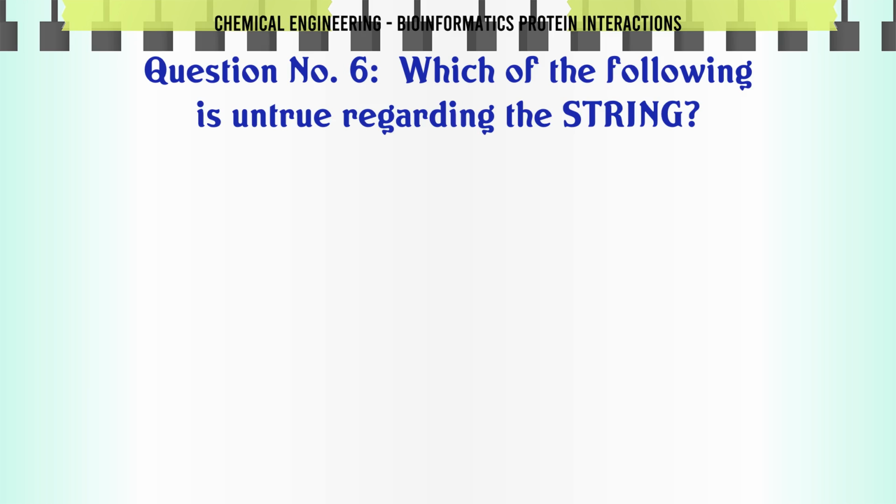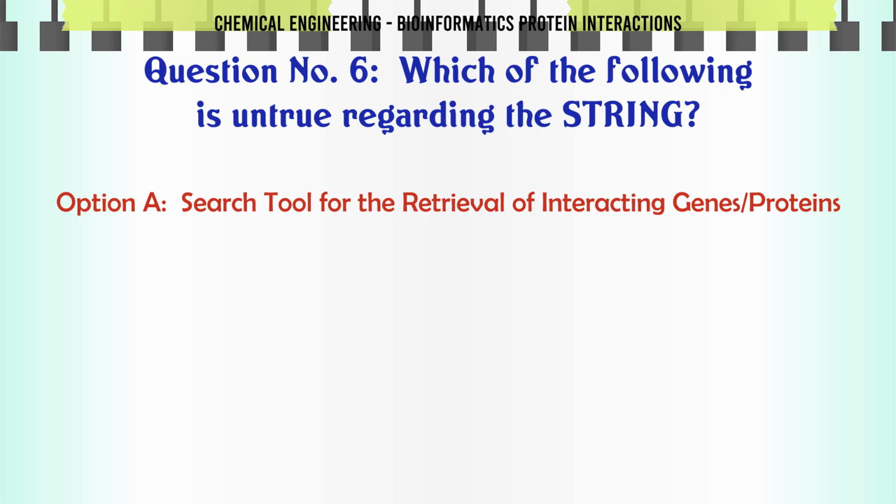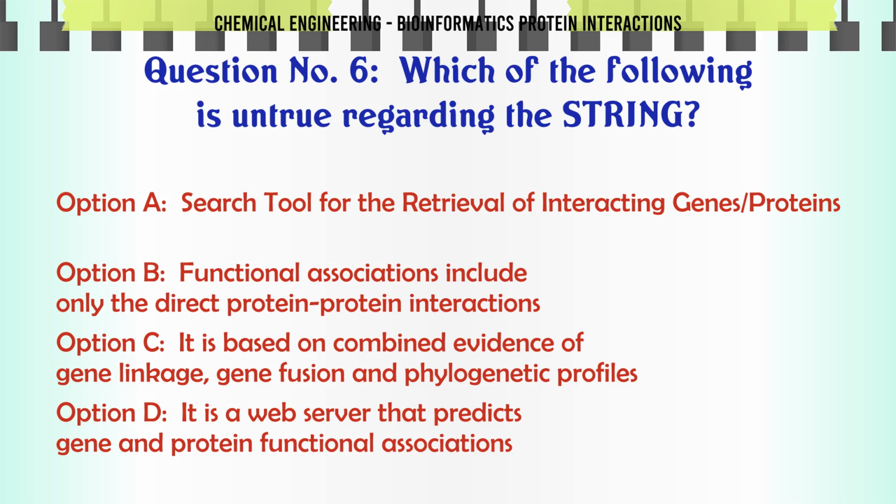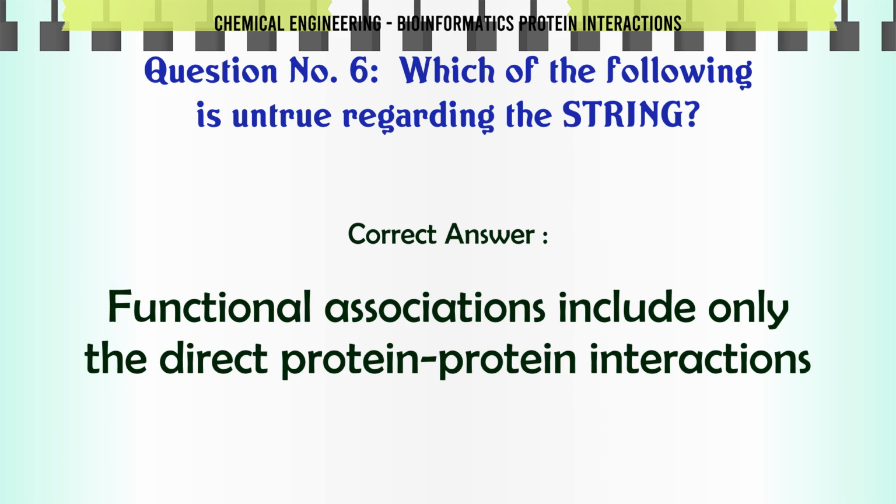Which of the following is untrue regarding the STRING? A. Search tool for the retrieval of interacting genes proteins. B. Functional associations include only the direct protein-protein interactions. C. It is based on combined evidence of gene linkage, gene fusion, and phylogenetic profiles. D. It is a web server that predicts gene and protein functional associations. The correct answer is functional associations include only the direct protein-protein interactions.